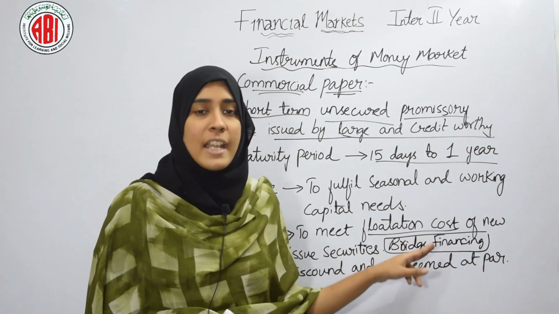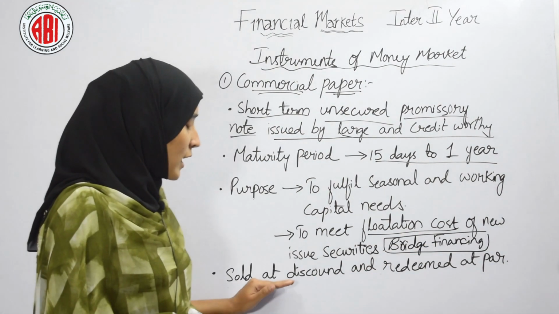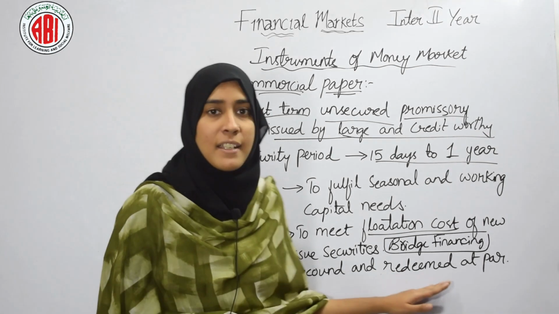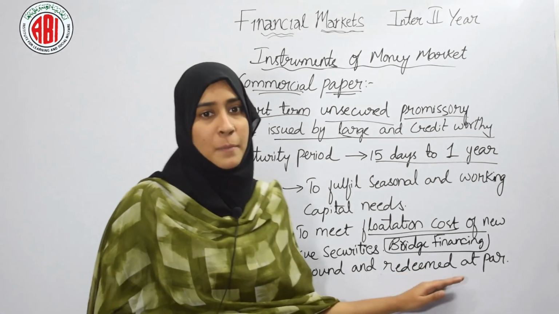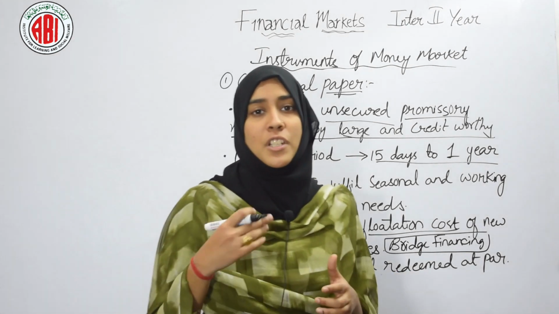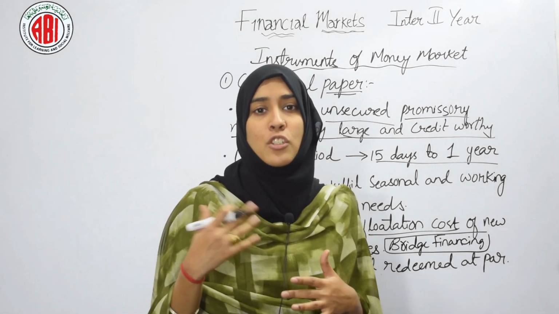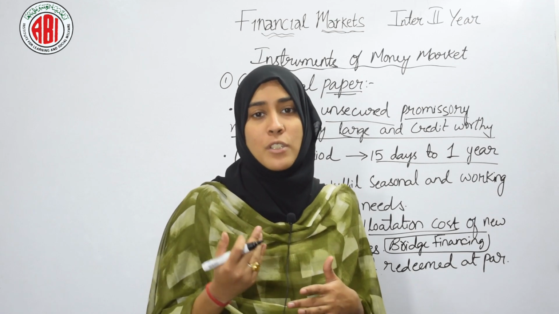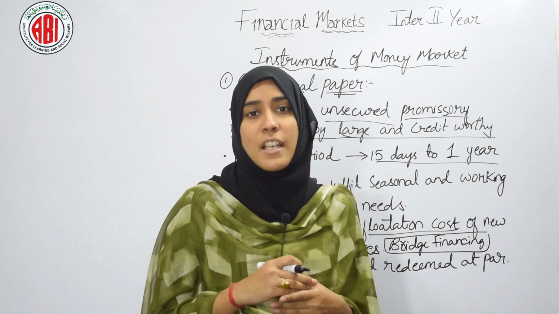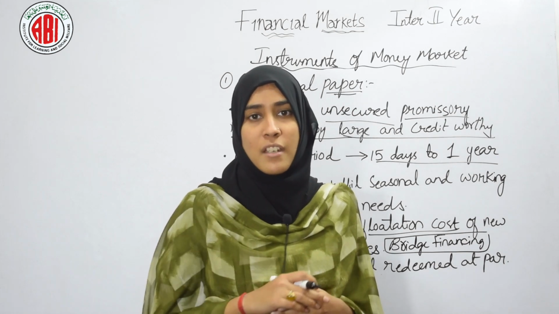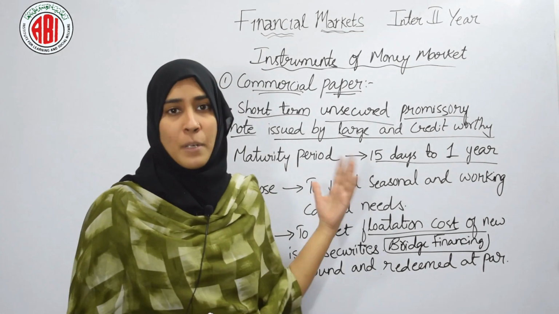Bridge financing is very important. And sold at discount and redeemed at par. Our next point is sold at discount and redeemed at par. For example, commercial papers are of 5 lakh and are sold at 4 lakh 50,000. So what will happen? These 50,000 which we have reduced is our income. So this was all about commercial paper.